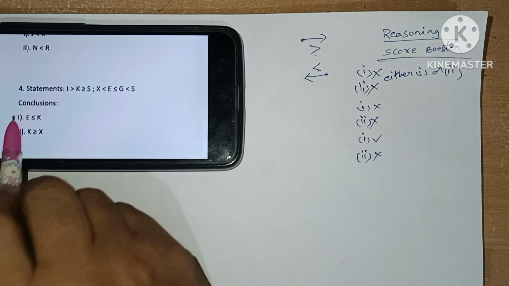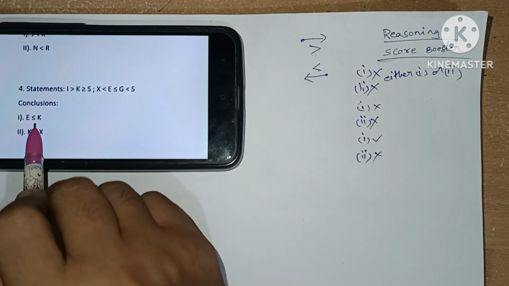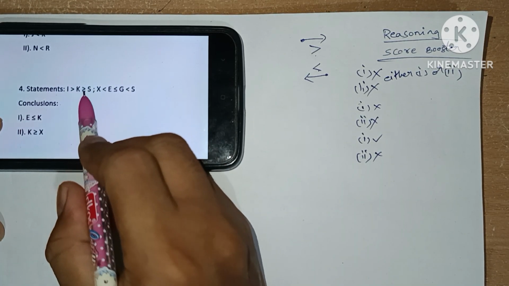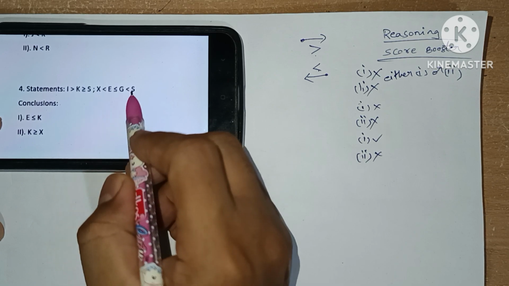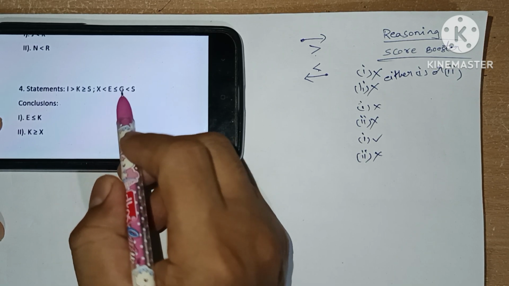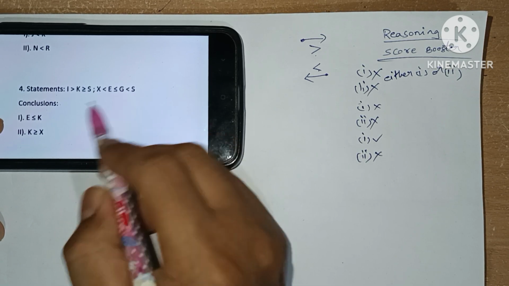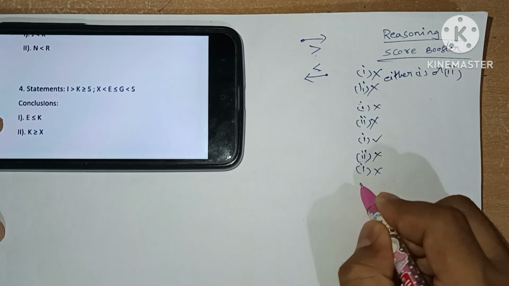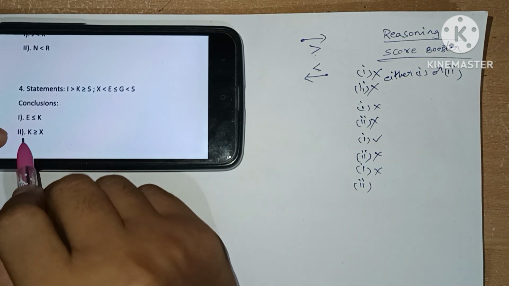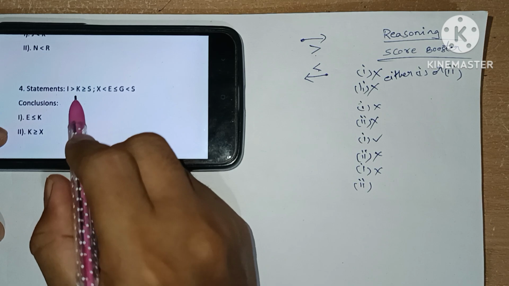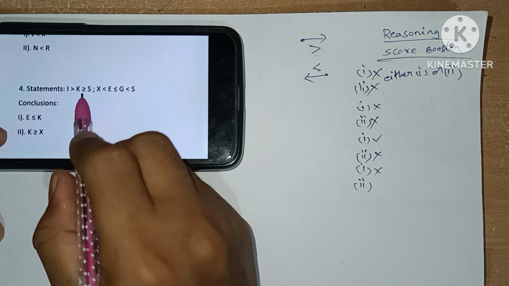Fourth question, the flow from K to E with everywhere equals to. From K we can reach S with equals to. From S we can reach E, but here the equal to is missing, so the first conclusion will be false. Second conclusion, the flow from K to X with everywhere equals to. From K we can reach S with equal to.